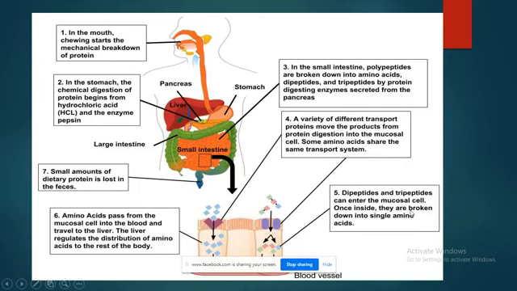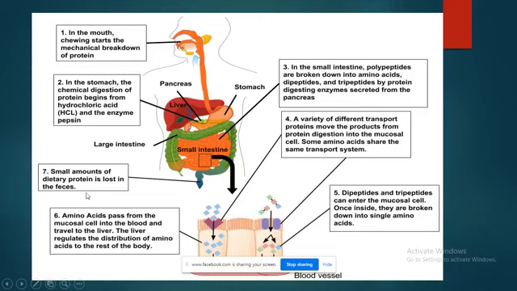Once inside, they are broken down into single amino acids. Amino acids pass from the mucosal cell into the blood and travel to the liver. The liver regulates the distribution of amino acids to the rest of the body. A small amount of the dietary protein is also lost in the fecal matter.